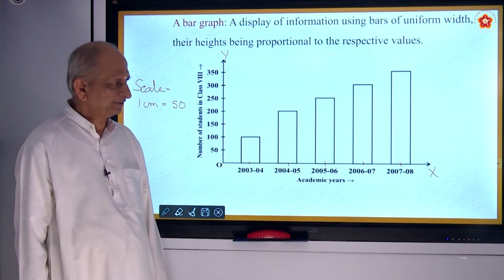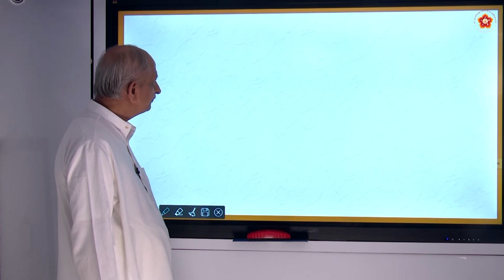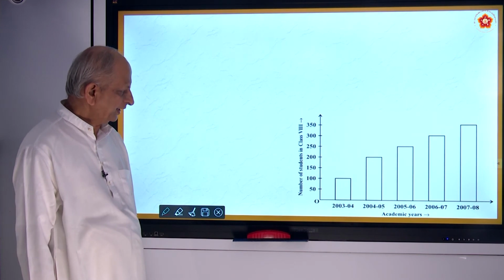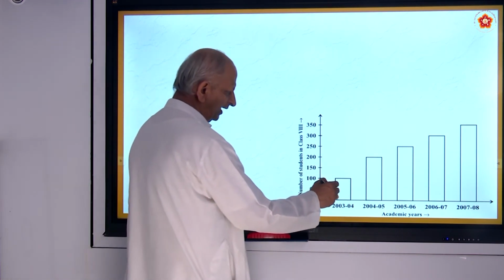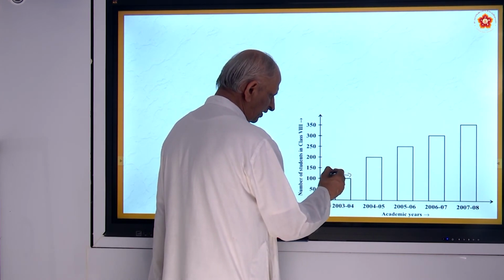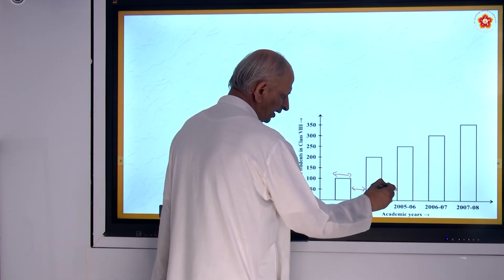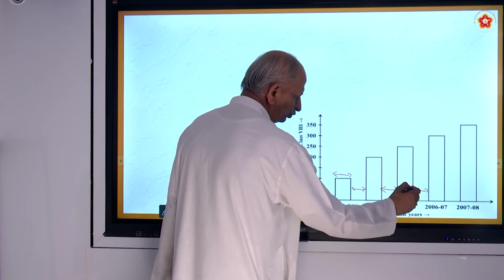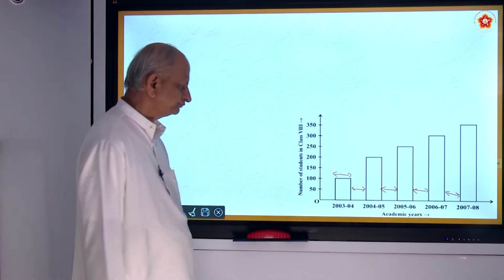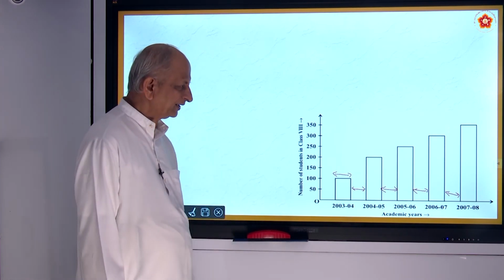Now let us see some questions. We will try to answer them. So first question. The same figure we have drawn again here. And you must see that the rectangles have the same breadth. So the breadth of this should be the same, and the gap between two rectangles must be the same. Are you following? And you must use only pencil and scale. Should not use pen, because if you use pen, there will be little differences here and there. Drawing lines will be difficult.